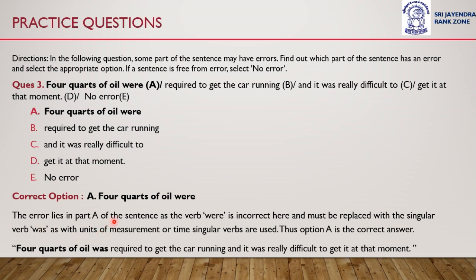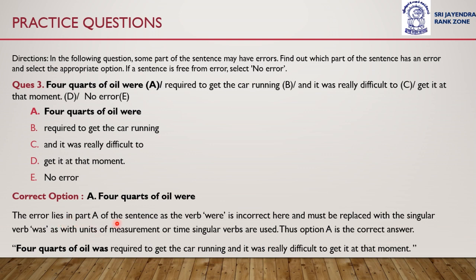The error lies in part A of the sentence, as the verb were is incorrect here. It must be replaced with the singular verb was. Why? Because with units of measurement or time, singular verbs are used. Here we are using a unit of measurement, that is 4 quarts. 4 quarts of oil was required should be the correct option. So it should be the correct sentence.